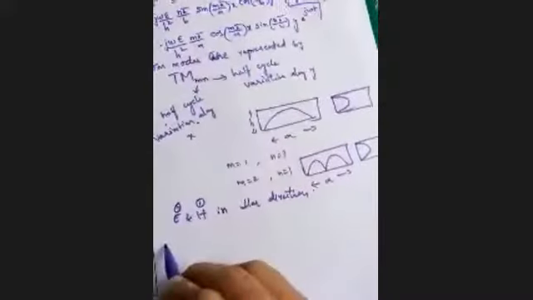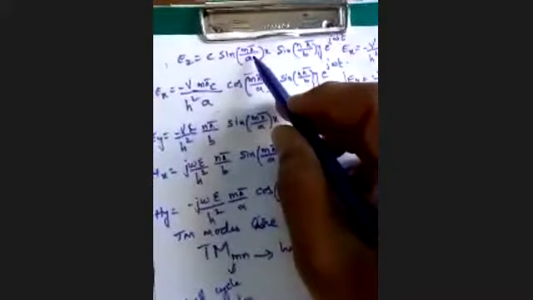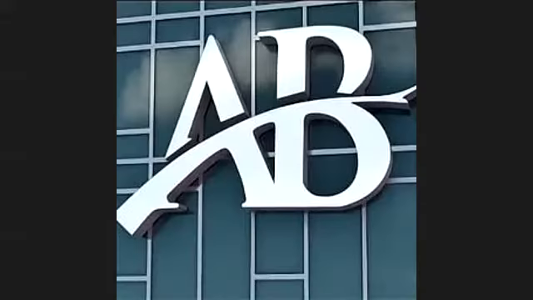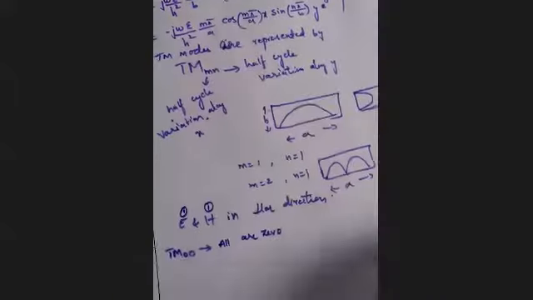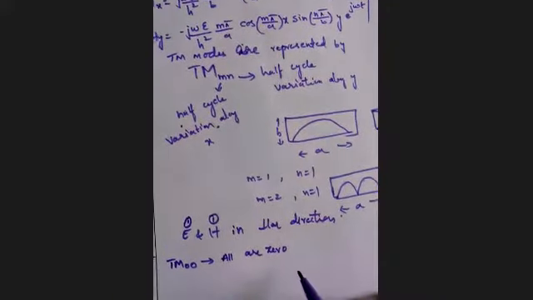So let us take first TM00. TM00 means M is equal to 0 and N is equal to 0. When M is equal to 0 and N is equal to 0, sin 0, sin 0, so EZ is going to 0. M is equal to 0, so EX becomes 0. N is equal to 0, so even though there is a cos function, EY becomes 0, because there is this sin value which is anyway 0. So when M is equal to 0 and N is equal to 0, all are 0, right? EX, EY, EZ, HX, HY, HZ, all 6 components are 0, right?